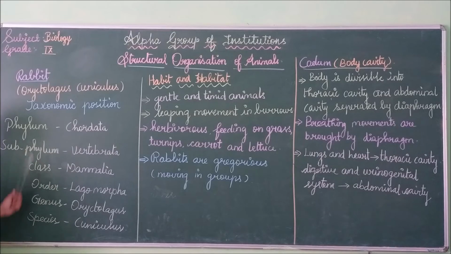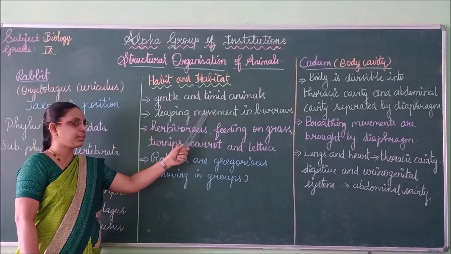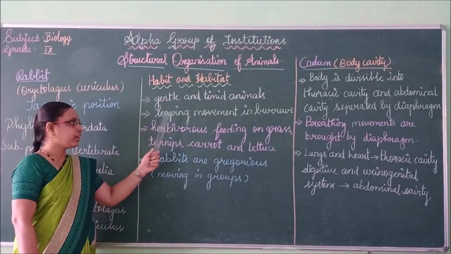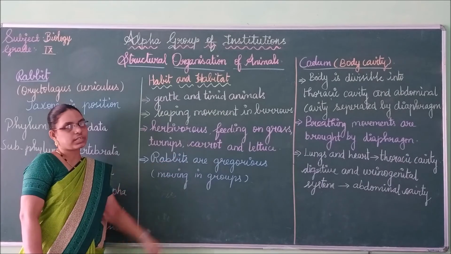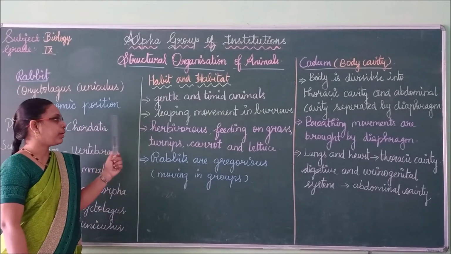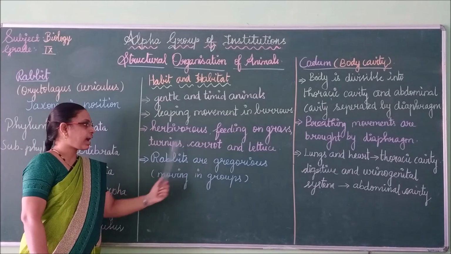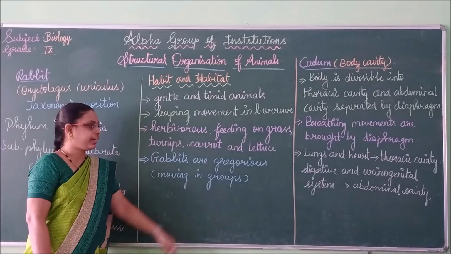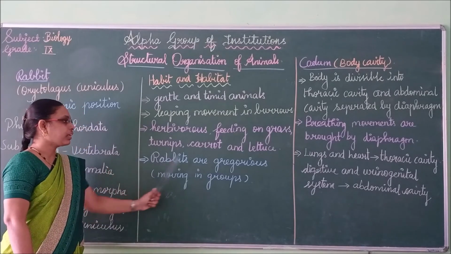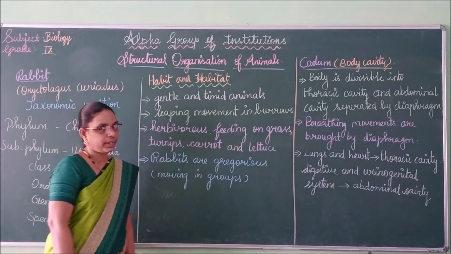Next, move on to habitat. Rabbit is a very gentle and timid animal, moves by leaping, and lives in burrows. Rabbits are mostly herbivorous animals and feed on grass, turnip, carrot and lettuce. Rabbits are gregarious animals, which means they move in groups only.